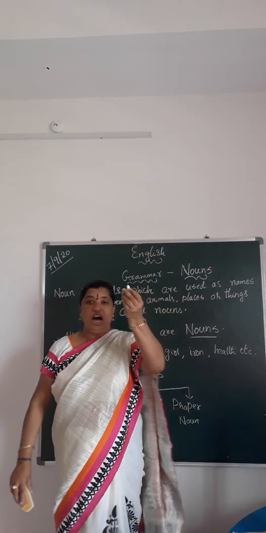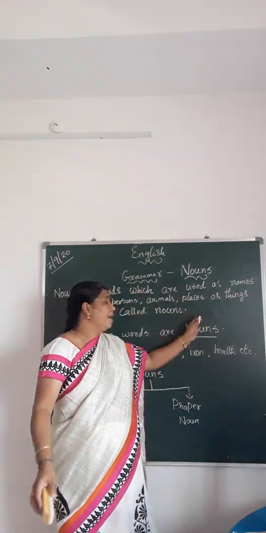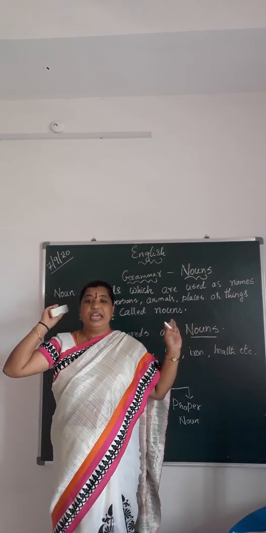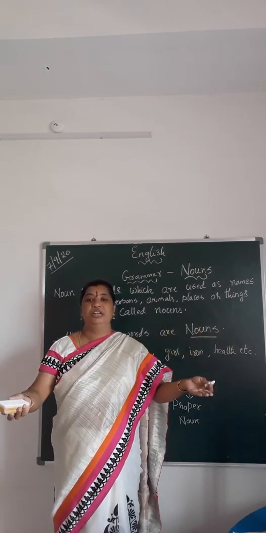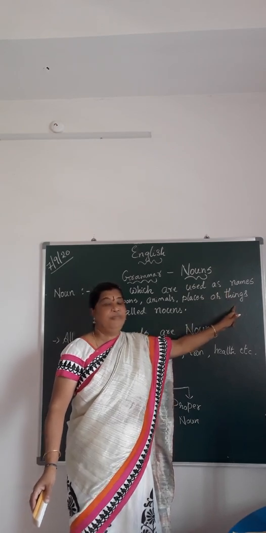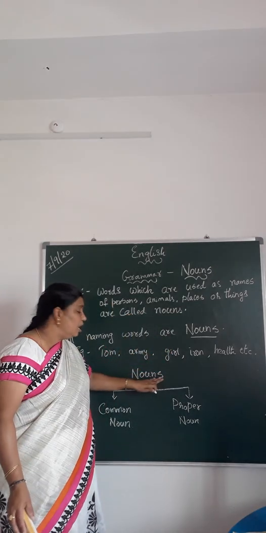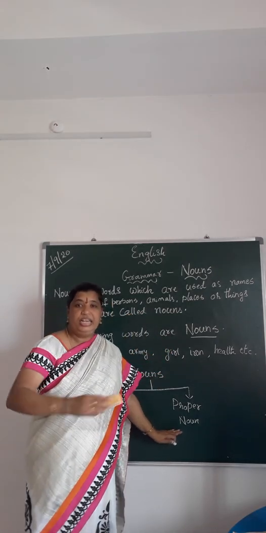Things: chalk, duster, table, chair, blackboard, fan, light, all the objects around us, they are the things, and these things are named as nouns. Okay, now this noun is divided into two types. Let us look into that.